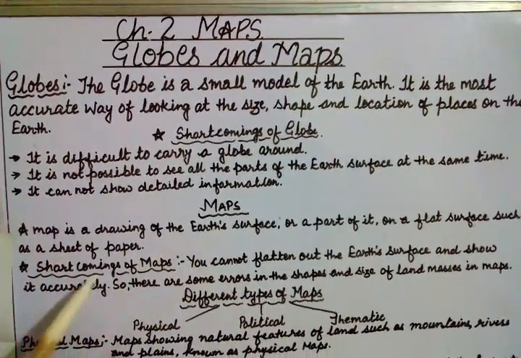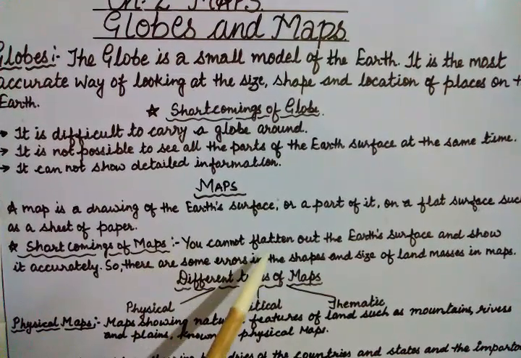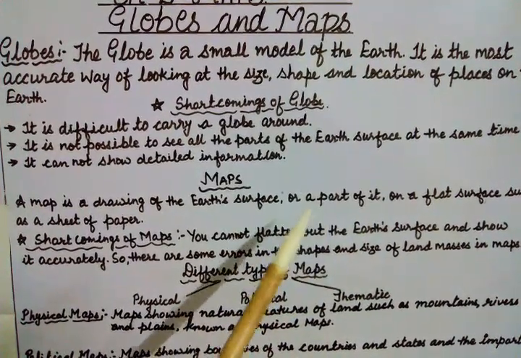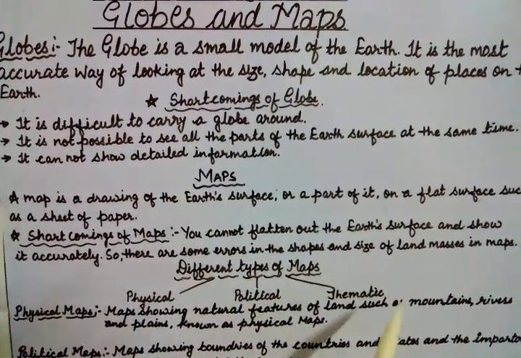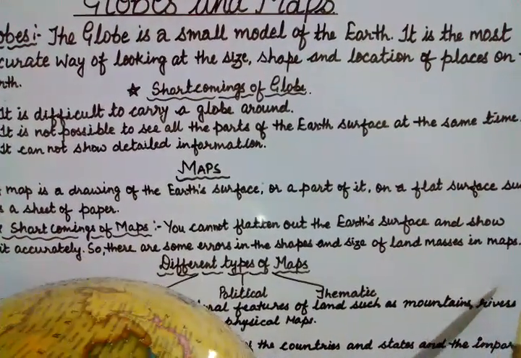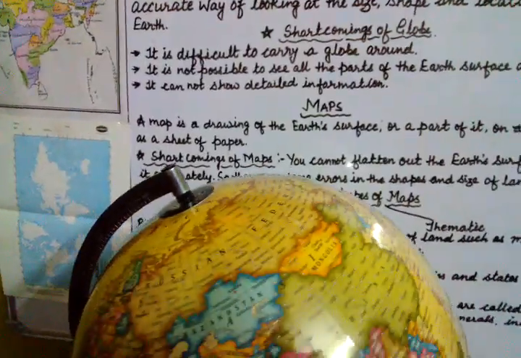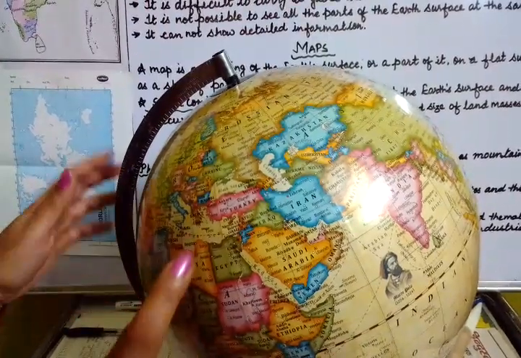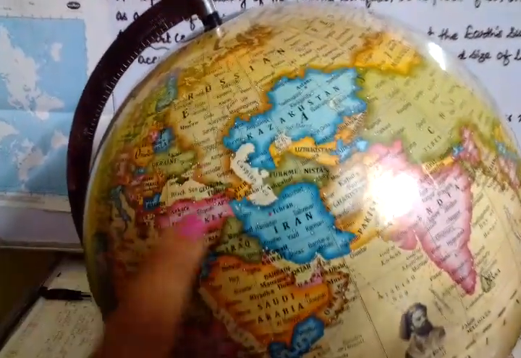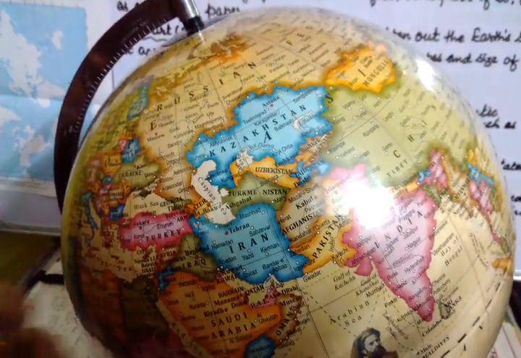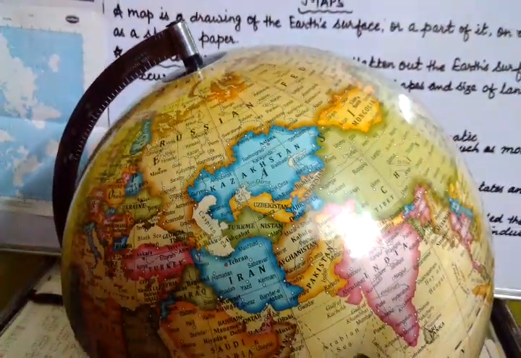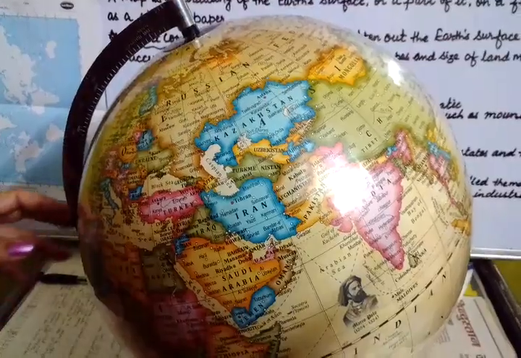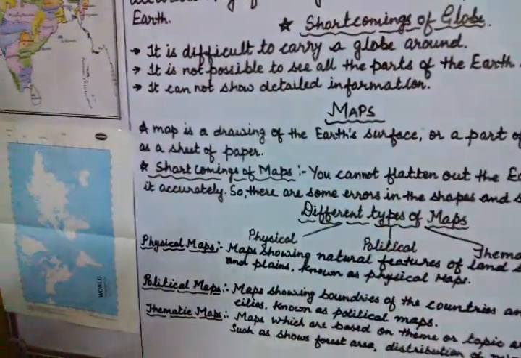Okay, but there is some problem with maps also. You cannot flatten out the earth's surface and show it accurately, so there are some errors in the shape and size of land masses in maps. Here, students, you can see that it is a globe and it is not flattened at the top. But when we make a map, we have to flatten it out. तो जो मैप्स हम जब बनाते हैं तो उसके साइज में और शेप्स में थोड़े से एरर हमें आ जाते हैं. ठीक है, this is a problem when we use the map.